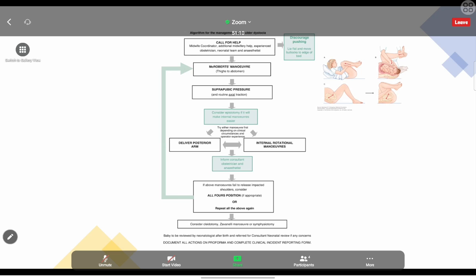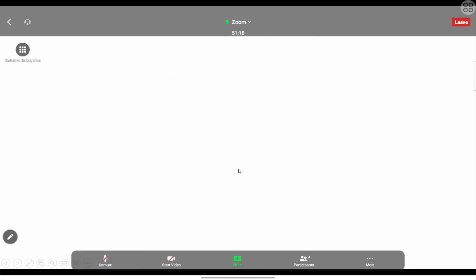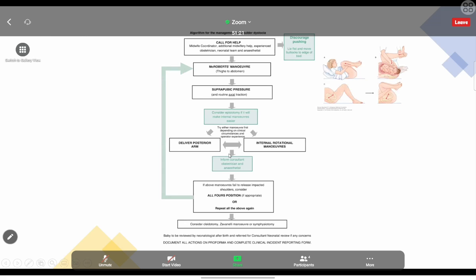That's the main issue with this problem, because what they are telling is we have to do all these maneuvers and try to deliver the baby within 30 minutes or something. So call for help, McRoberts, suprapubic pressure, and each and everything we are doing will take a lot of time. So at the point when we are deciding for the Zavanelli maneuver, the 30 minutes would have gone, the child would have died. But anyway, we can try. There's a time for clidotomy, symphysiotomy.